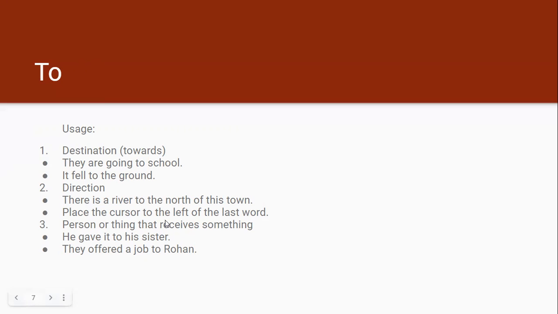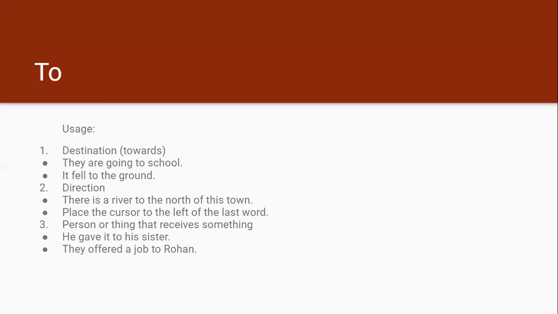That's why to is used before the left of the last word. That provides direction. The person or thing that receives something is also shown with the help of to. So he gave it to his sister. So he gave it to whom? To his sister. So who is the receiver? His sister. That's why his sister is preceded by to.